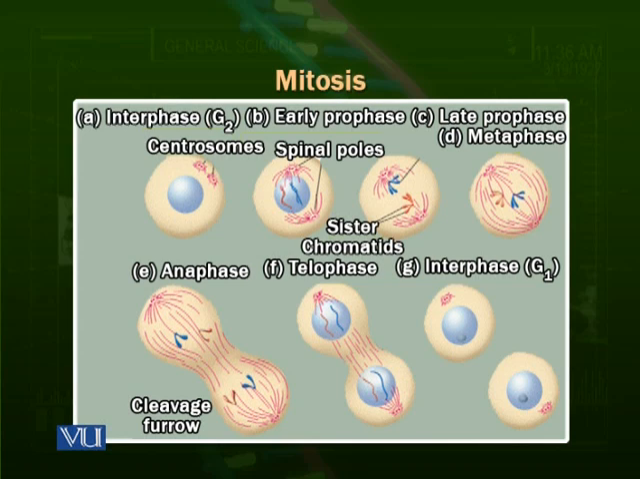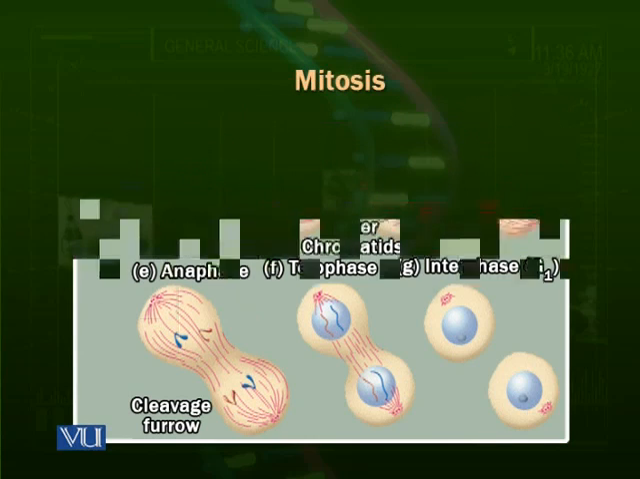In the telophase, you can see that the chromosomes have reached the poles. They start thinning again, and the nuclear membrane starts forming. In the next phase, you can see that the cell is divided into two daughter cells. Now we look at all of these stages in detail.